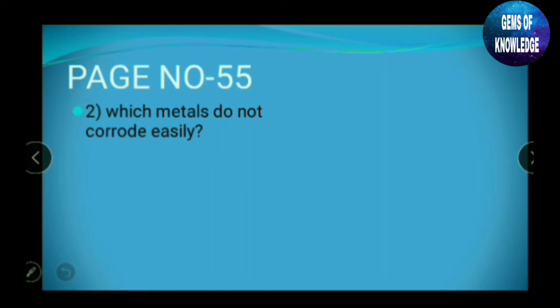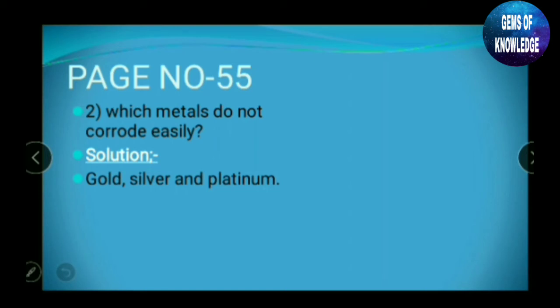The next question is: which metals do not corrode easily? Don't get confused with corrode. Corrosion is similar to rusting. Rusting is what we call it in the case of iron, but in other metals we call it corrosion. So the answer to this question is silver, gold and platinum. These are the three metals which do not corrode easily.